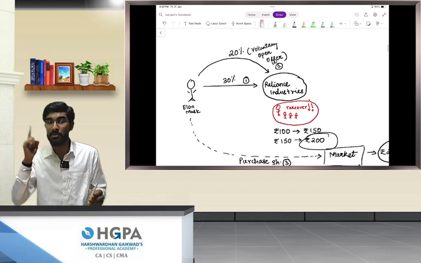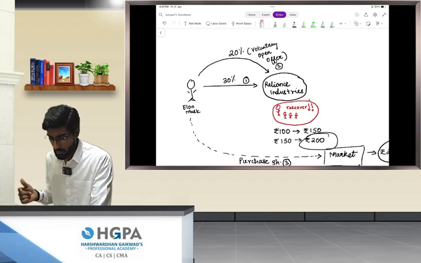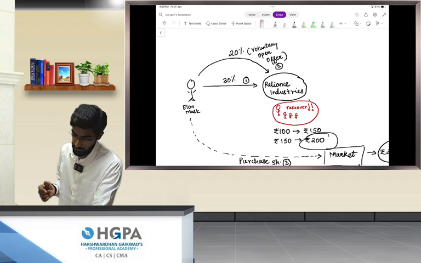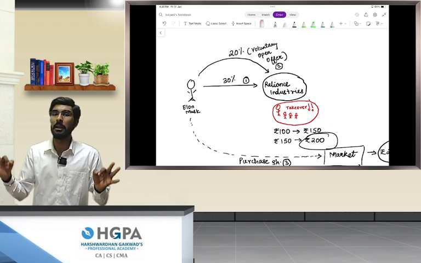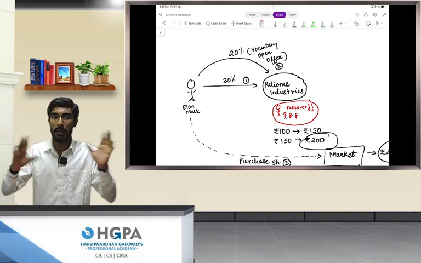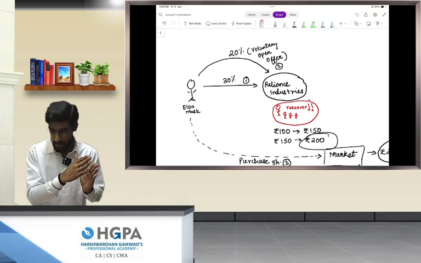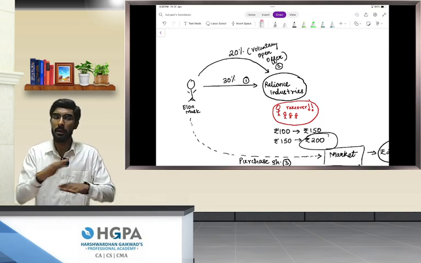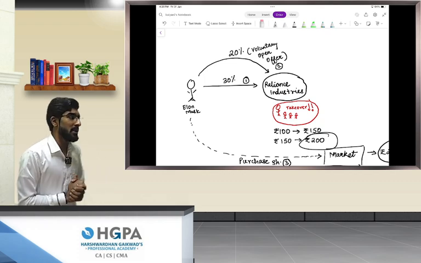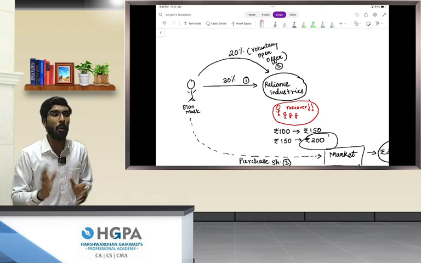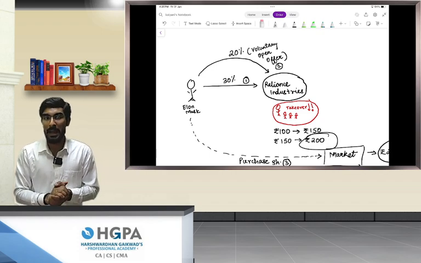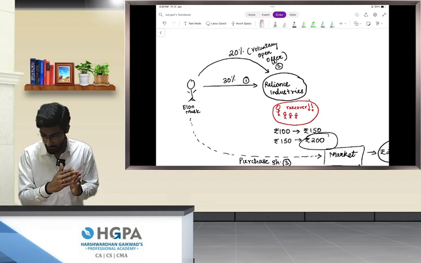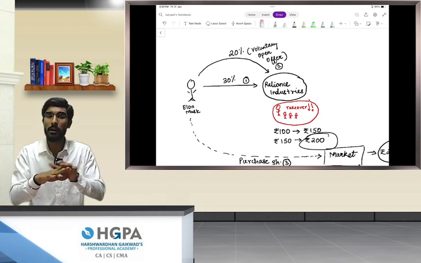I will tell you once more, very briefly and quickly. Elon Musk purchased 30% of the company. The public is of the opinion that the company will be taken over. Gradually the price will start to increase from 100 to 150, not a problem. Then Elon Musk makes a voluntary open offer and acquires another 20% of shares in Reliance Industries. The price will increase again, from 150 to 200. Not at all a problem.